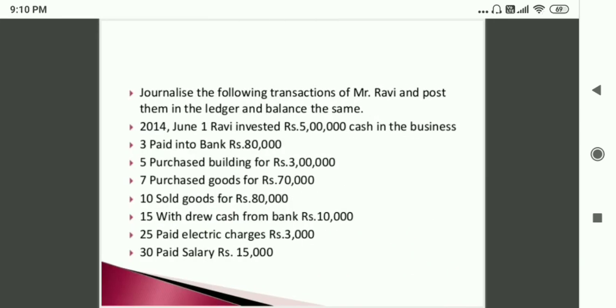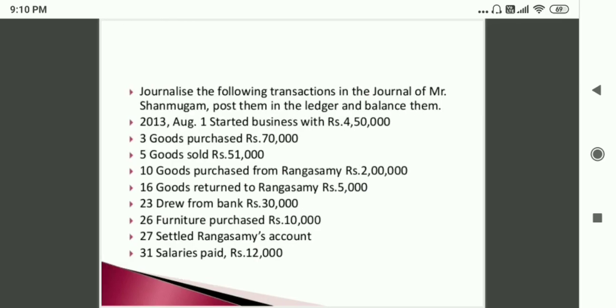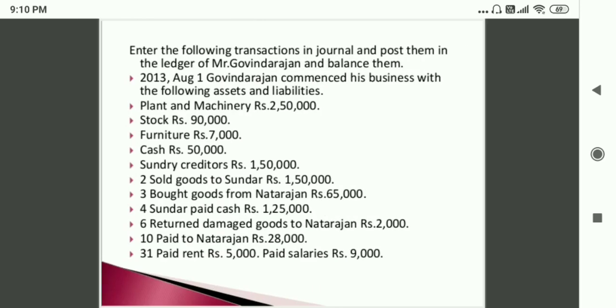Here are some questions you will have to solve. Firstly, you will prepare the journal, and after preparing the journal you will make all the postings in ledger. These are the questions.